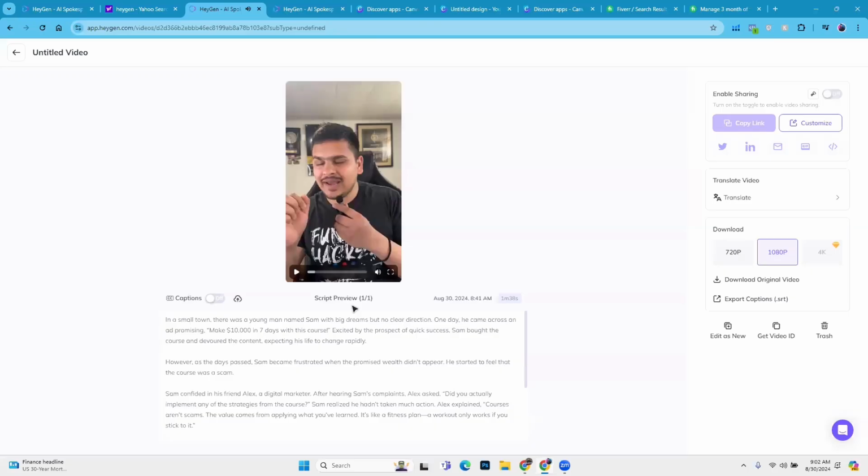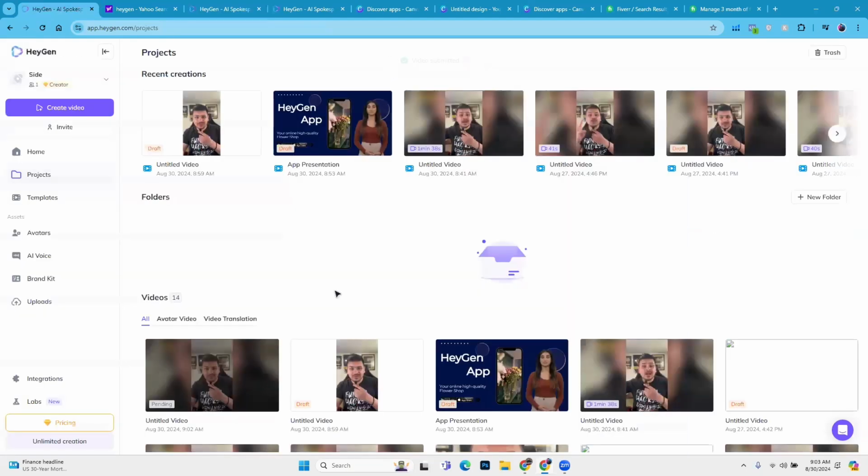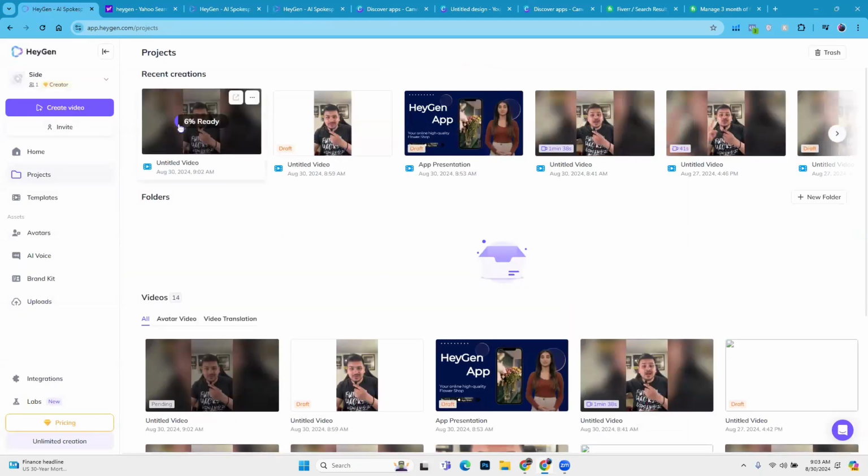So the main problem here was that I was moving my hands, right? You don't need to move your hands. And if you notice, I was looking here and there, and you don't even need to do that. If you're uploading your avatar, you should stay at the same position and keep on speaking. Otherwise the visuals can look like this, right? It looks genuine, but sometimes it creates problems. So it is under process, you can see 6% ready.